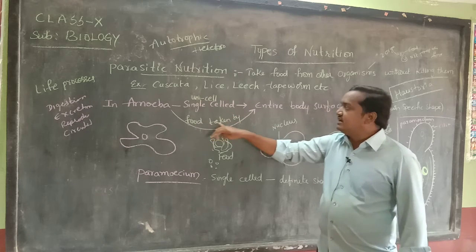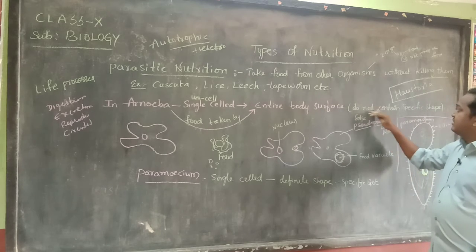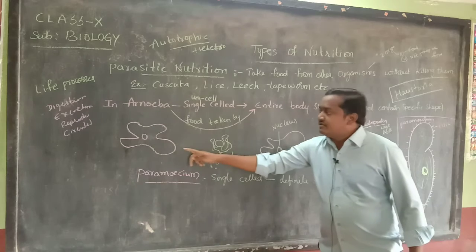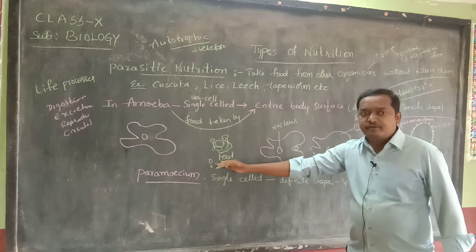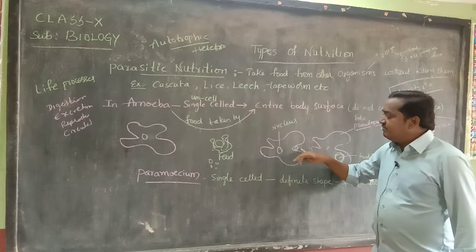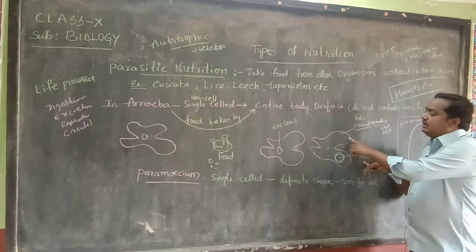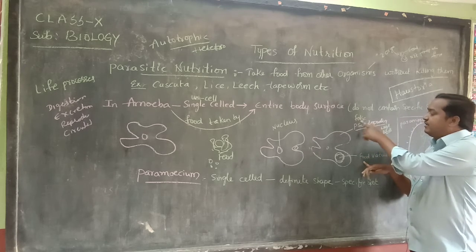In this the food is taken by the entire body surface. Amoeba does not have any specific shape. If it finds a food particle, it engulfs it and forms a food vacuole. The food-like structure of amoeba is called pseudopodia, false feet.